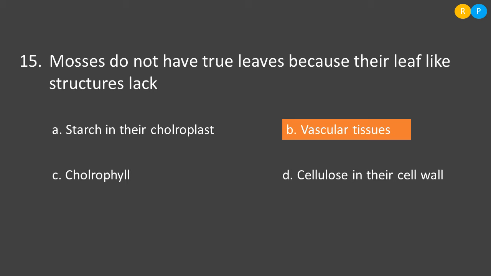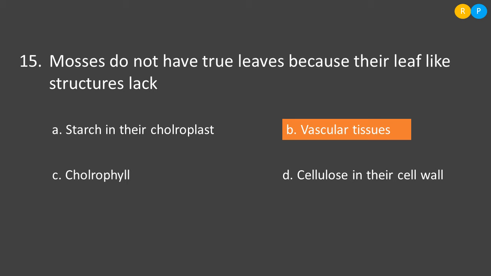Clear, right? So the entire plant of the bryophyte does not consist of vascular tissue. Because of this reason, the leaf in the bryophyte is not considered a true leaf. Instead, it shows all the other characteristic features. That means it has chlorophyll pigment, it can prepare its own food material, and it can also store the food in the form of starch. So all these properties are there except the presence of vascular tissues.